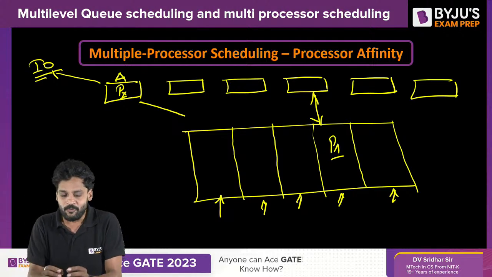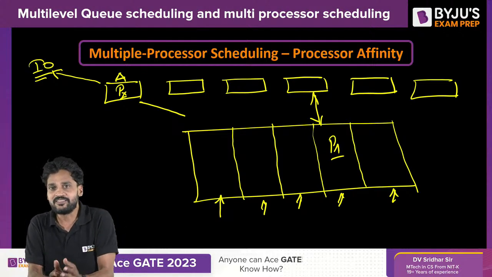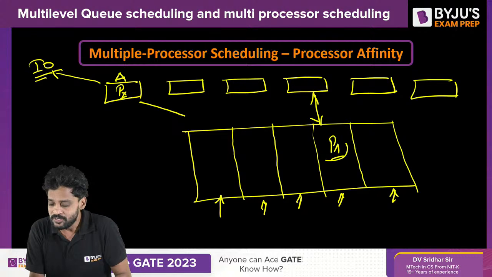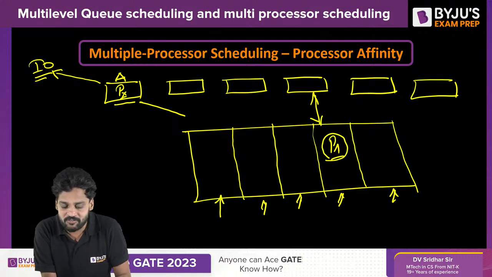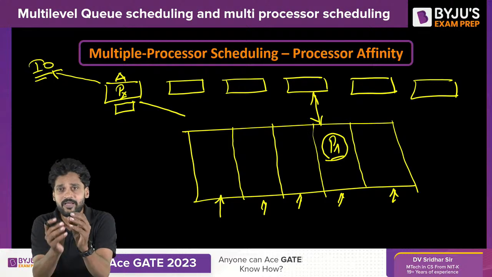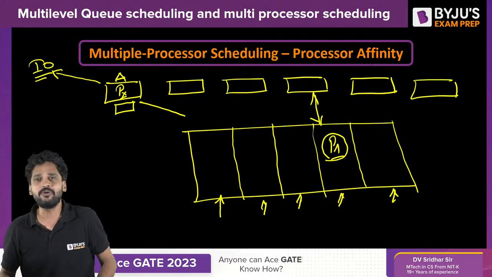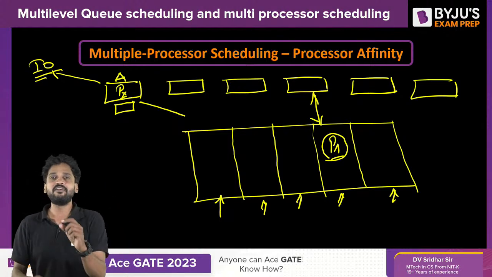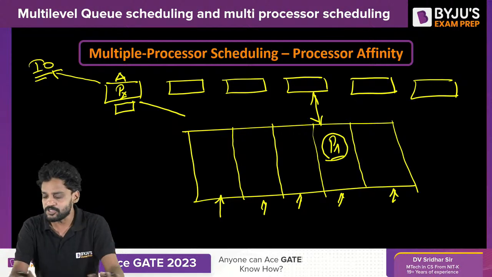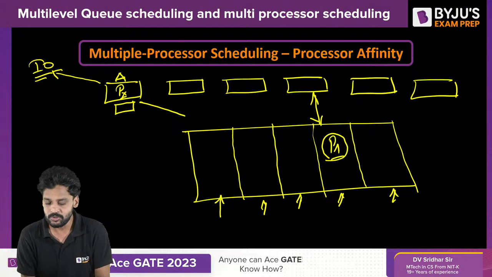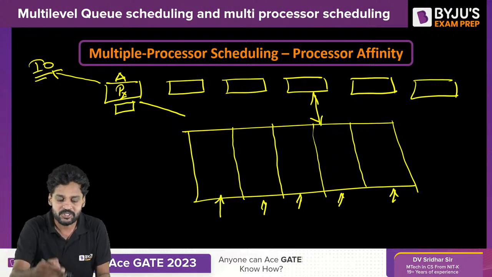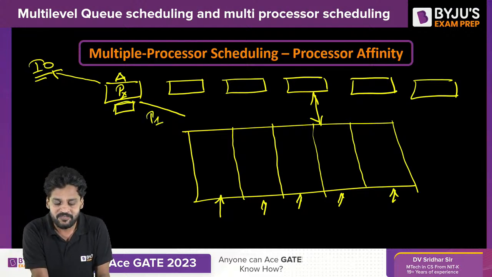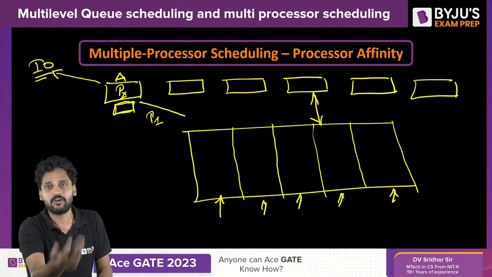Stay focused here. When a process executes in any CPU for the first time, obviously this process's data will be available in the local cache of the processor, right? Every processor will be associated with a cache memory. Yes or no? Being a computer science person, I would expect you to know this silly little thing. If I am a processor, I will have my local cache memory, right? So, let us say when process P1 enters processor A the first time, obviously P1's data is loaded into the cache memory of processor A, right?